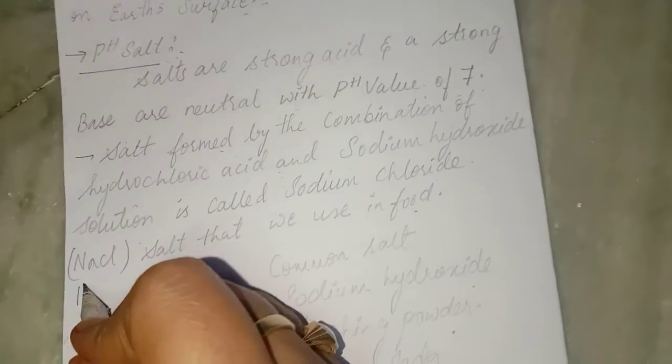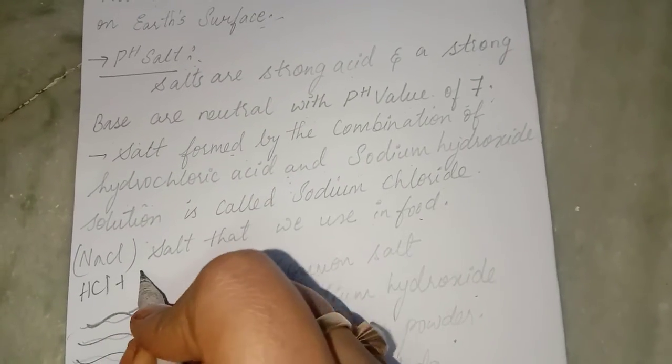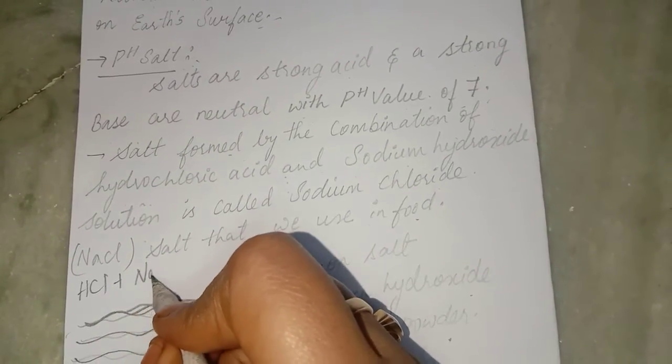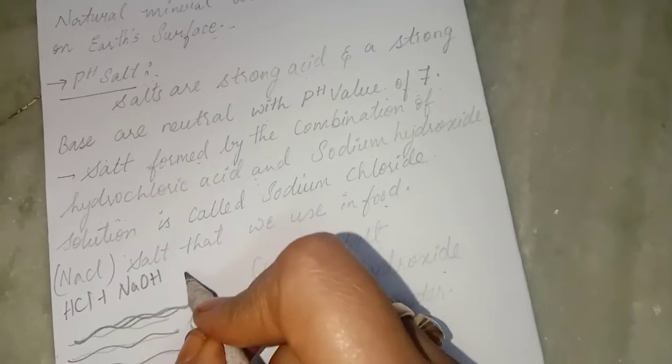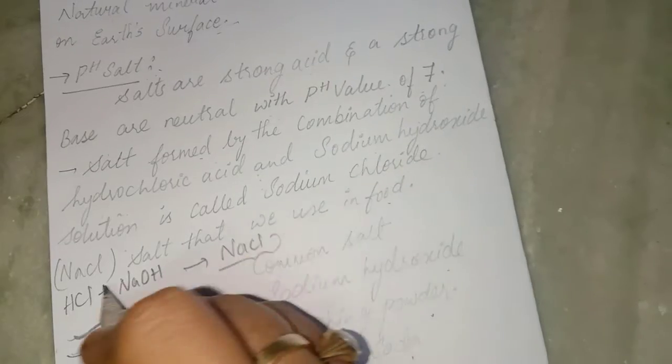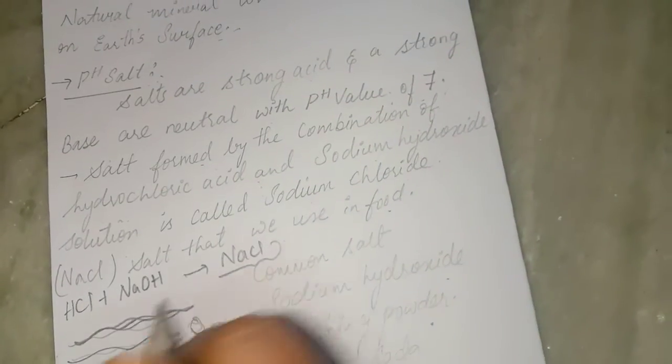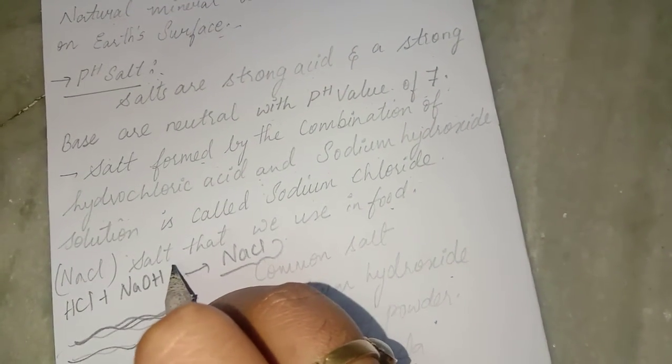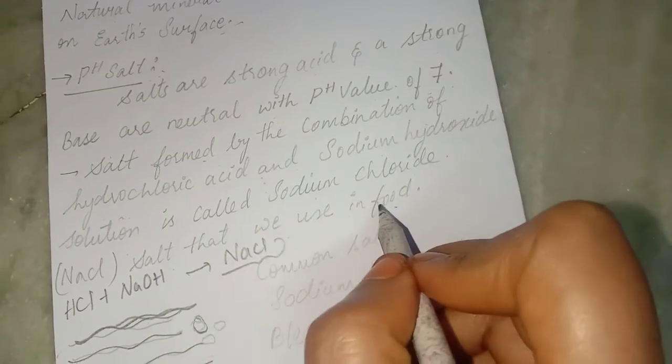That means HCl plus NaOH gives rise to NaCl. That is nothing but sodium chloride, the common table salt that we use. This is the salt that we use in food.